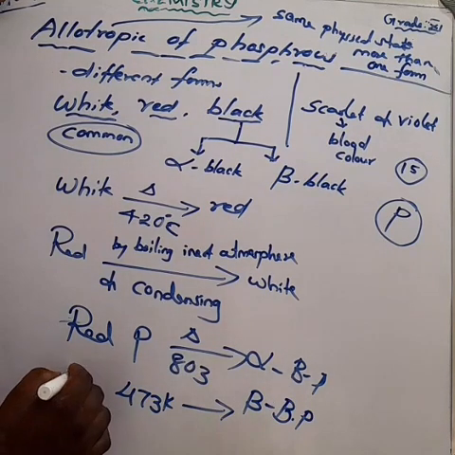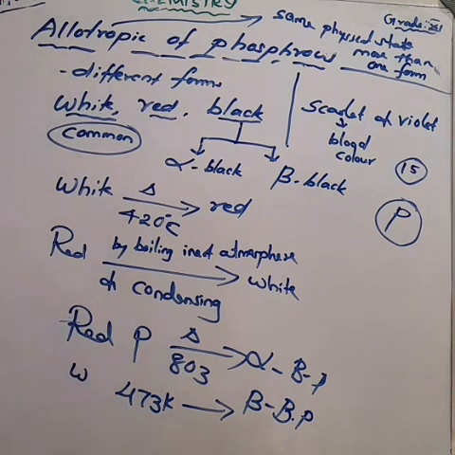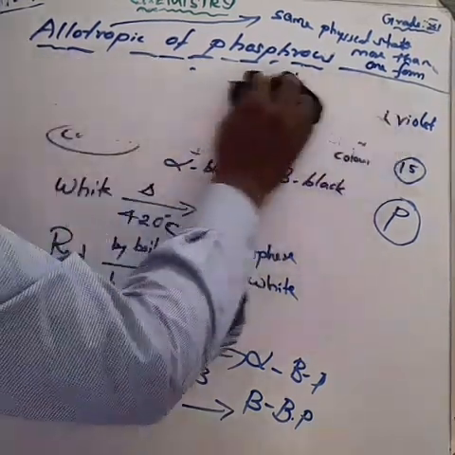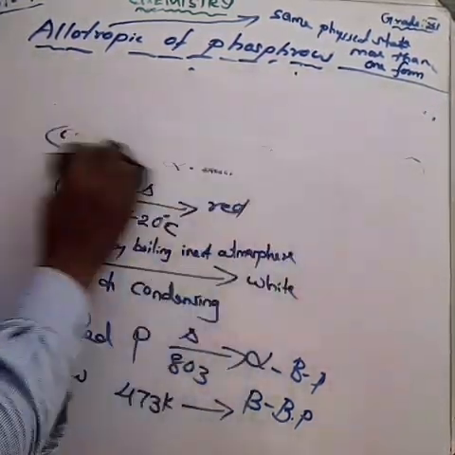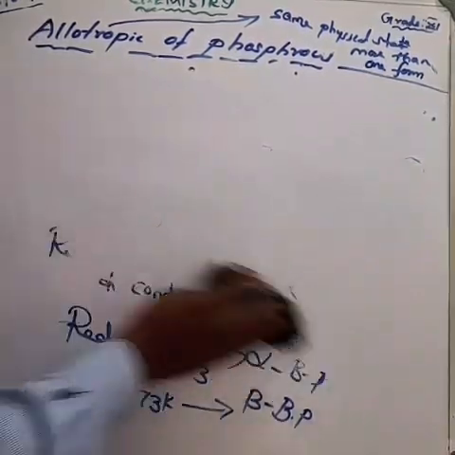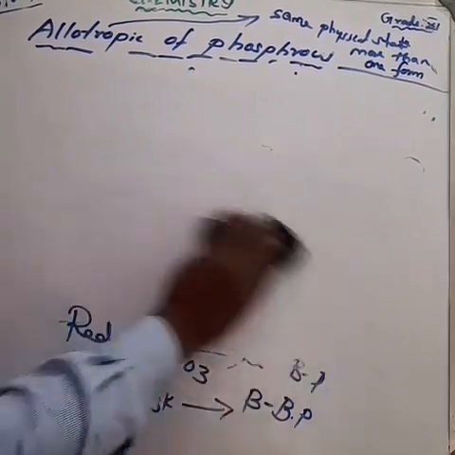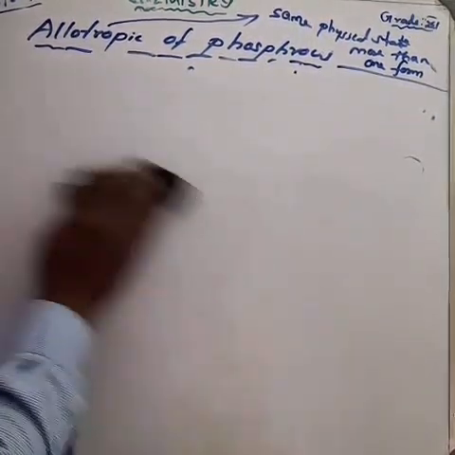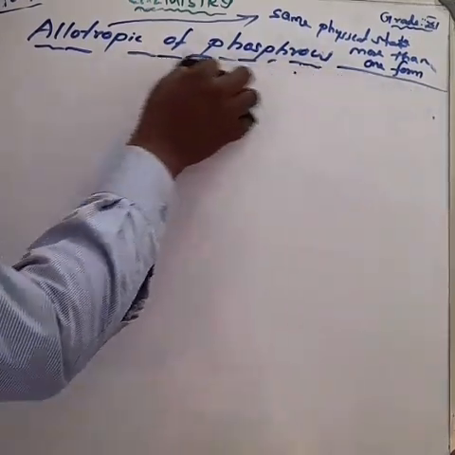Okay. Here, white phosphorus is colorless. It becomes pale yellow. Pale means light color. Okay, light yellow. White phosphorus is colorless and it becomes pale yellow due to the formation of a layer of red phosphorus upon standing.